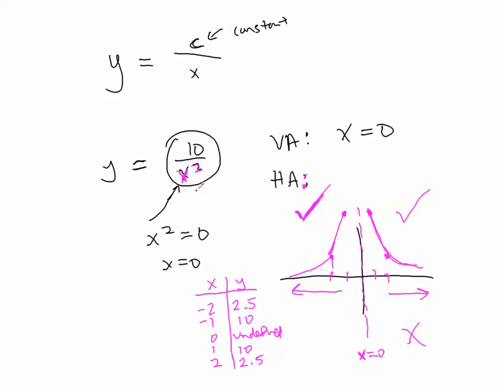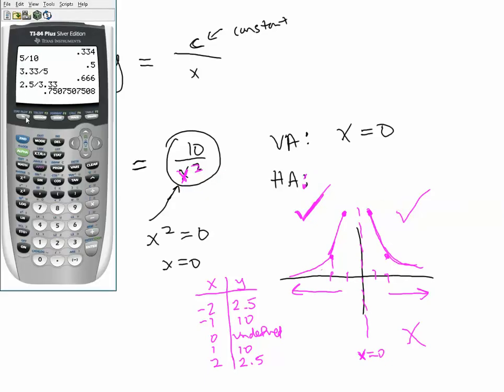So 10 divided by 100 will be closer to 0 than, say, 10 divided by 10. And the x squared is only making it happen faster. At x is 2, y is 2.5, whereas in the previous problem, x of 2 corresponded to a y of 5. So it's decreasing very, very quickly.